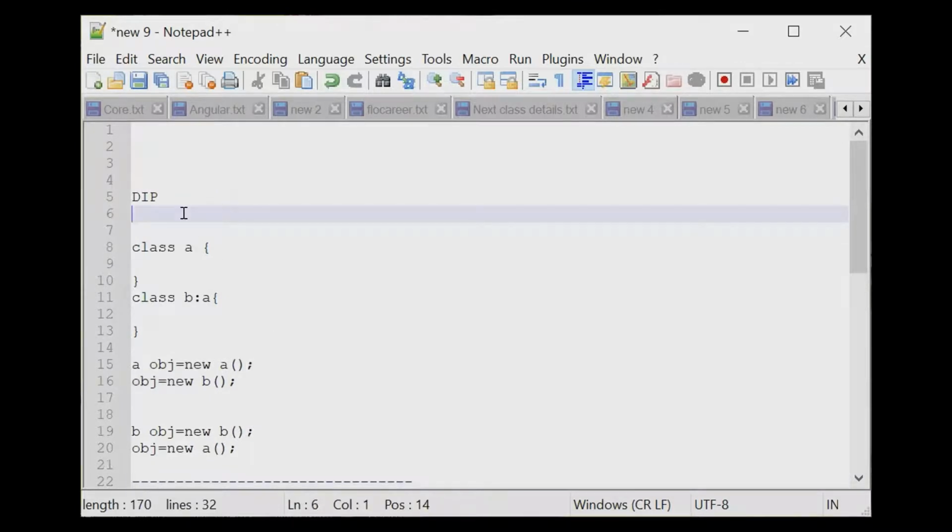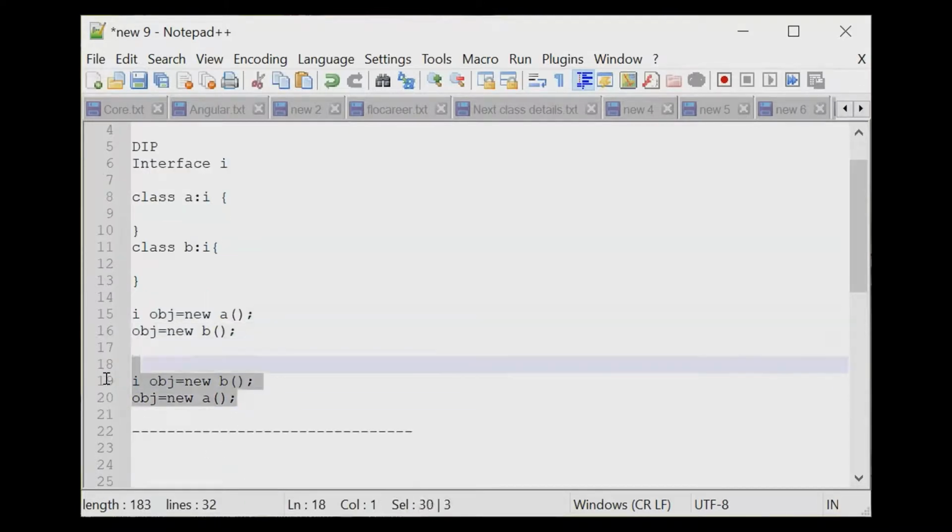We will implement the same idea as dependency inversion. We will define one interface I, and both classes will inherit it. Here I will pass this one, and here I will pass this one. Now this is possible, right? This is what Liskov is.